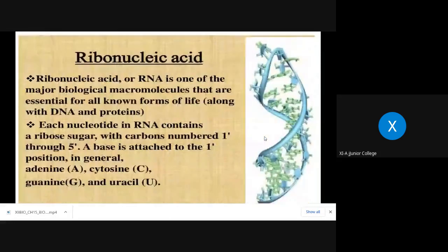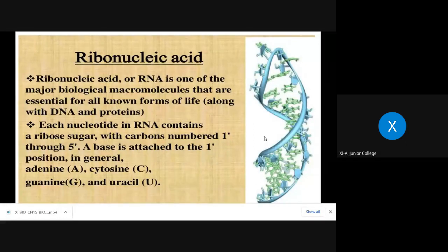Okay, so these are the phosphodiester linkages. Now, ribonucleic acid, that is RNA, is one of the major biological macromolecules that are essential for all known forms of life along with DNA and proteins. Each nucleotide in RNA contains a ribose sugar with carbon number 1' through 5'. A base is attached to the 1' position, in general adenine, cytosine, guanine, and uracil. So you can find here that thymine is replaced by uracil. Similar structure, only the difference is what? In the pentose sugar, and what?